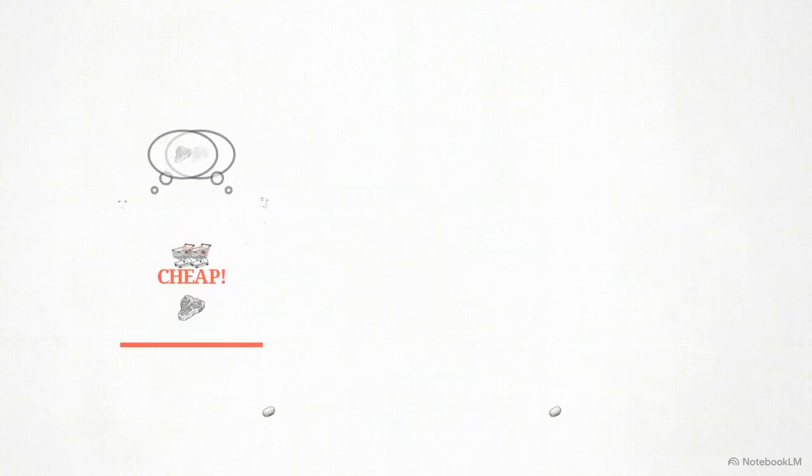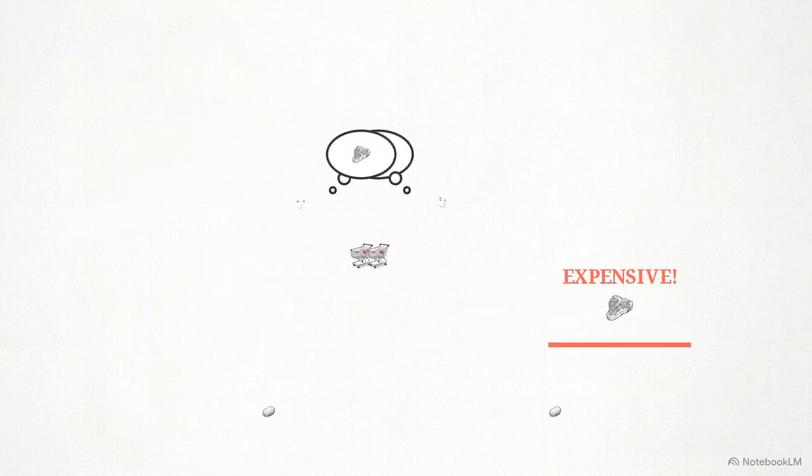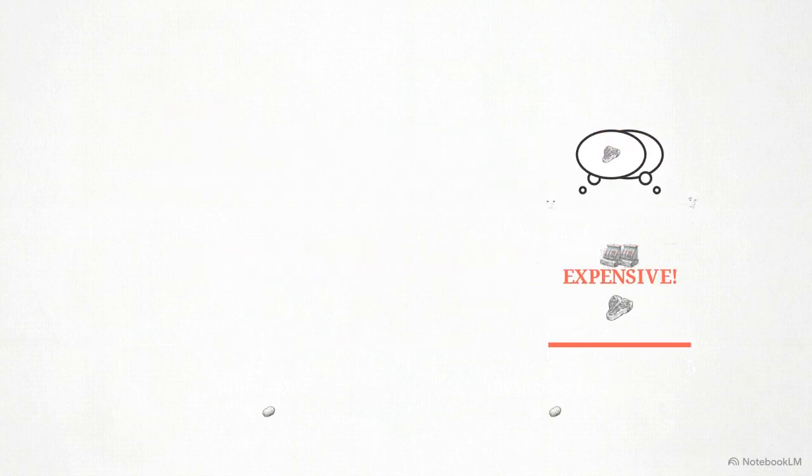For trade to occur, the price of a good must fall between the opportunity costs of the 2 producers. If the price of meat is lower than 2 potatoes, meat is cheaper than both their production costs. Both would want to buy meat, and no one would be willing to sell it. If the price rises above 4 potatoes, it is more expensive than both their costs. In this case, both would want to sell, and no one would be willing to buy.